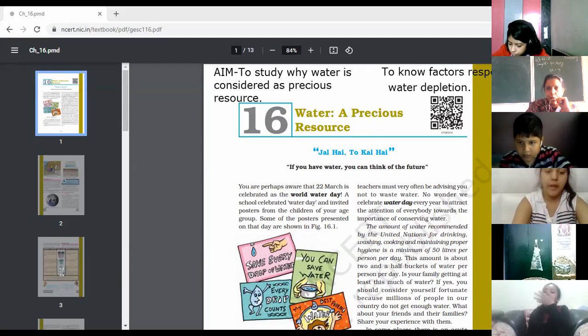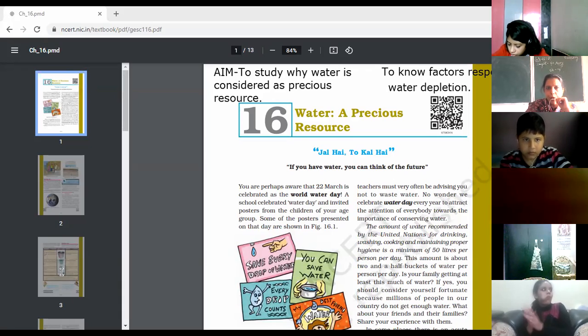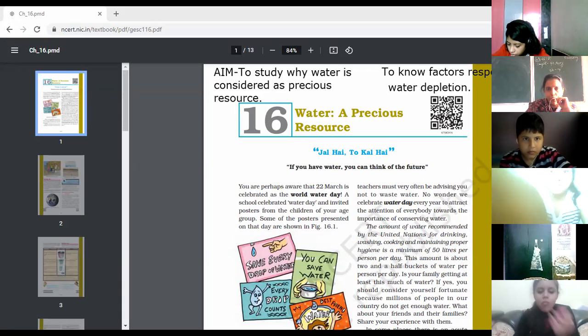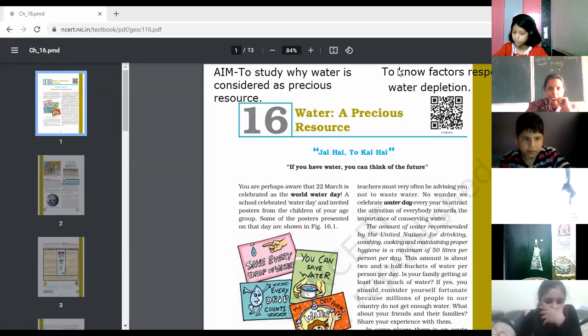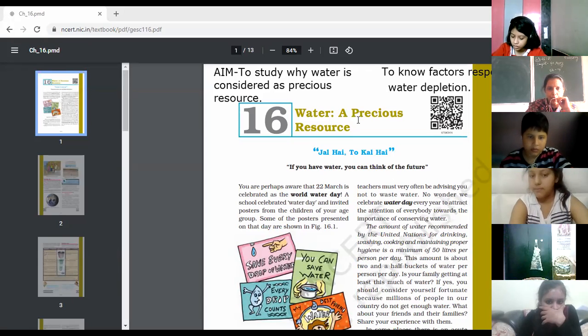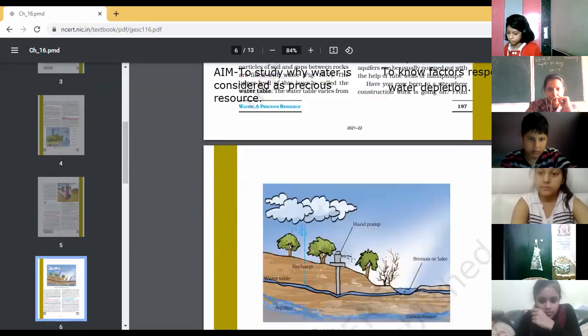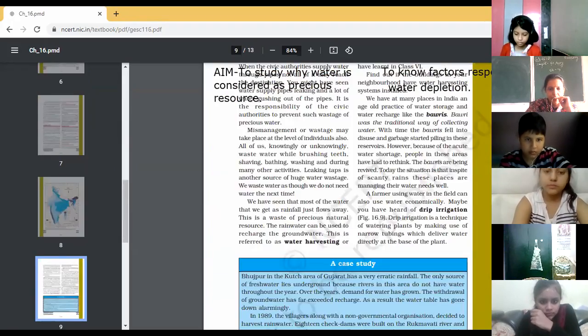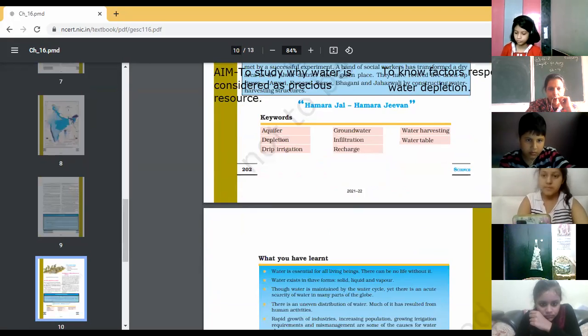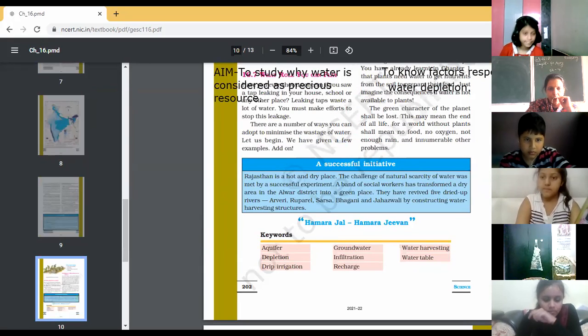So as we used to do earlier, before going for the reading of the chapter, let's go for the key terms of this chapter, or you may say the misunderstood words of this chapter.